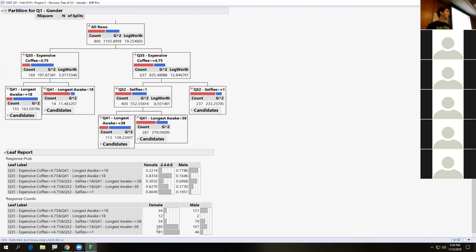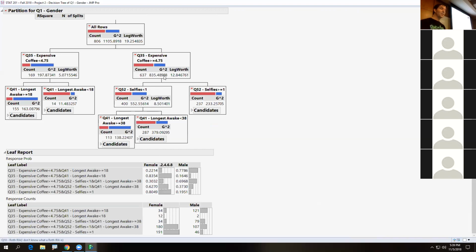Now I can figure out stuff like this, how the leaf report kind of works, and how we're interpreting what these splits mean. Does anyone feel like they understand decision trees a little bit better here? We did a quantitative, we did a categorical. Good, I'm glad to hear that. I wanted to review decision trees. You sometimes have to see something twice. That's why we got so much time before this test.